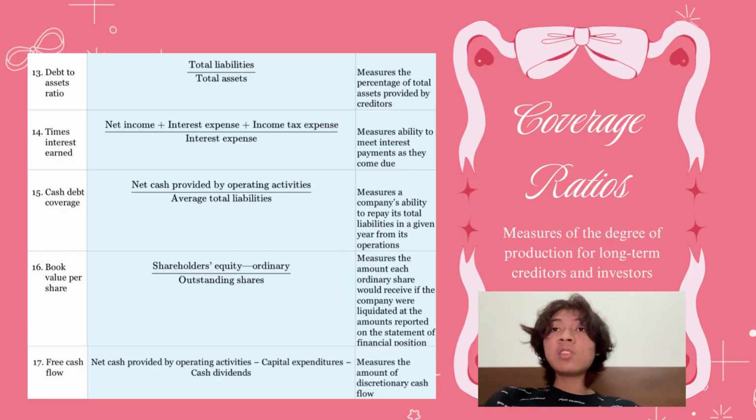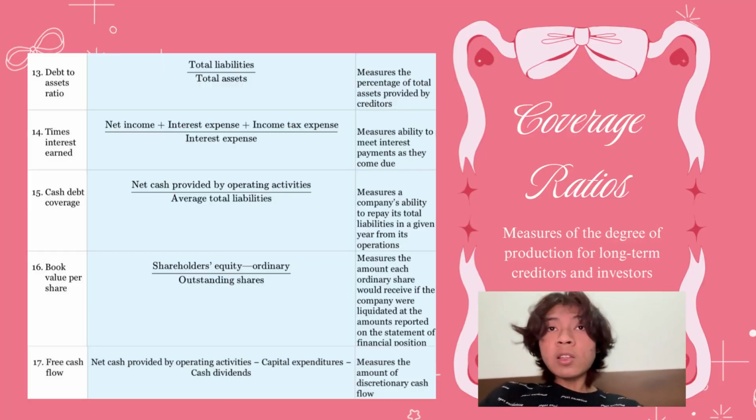It is to measure a company's ability to repay its total liabilities in a given year from its operations. The next one, we have book value per share. The formula is shareholders' equity, ordinary, divided by outstanding shares. There is two measures the amount each ordinary share would receive if the company were liquidated at the amounts reported on the statement of financial position. And the last one, we have free cash flow, which is earned by net cash provided by operating activities minus capital expenditures minus cash dividends. It is to measure the amount of discretionary cash flow.